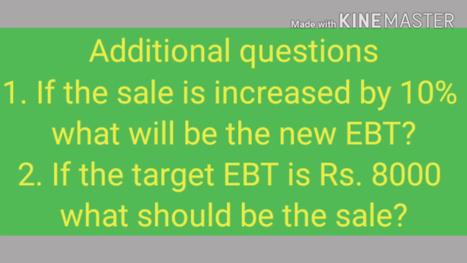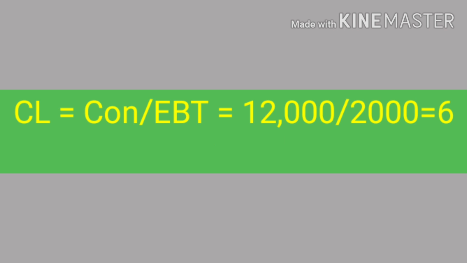Let me add 2 more questions on the same problem. If the sale is increased by 10%, what will be the new EBT? Second one, if the target EBT is rupees 8,000, what should be the sale? As we know, the combined leverage explains the relationship between the sales and EBT. Even though the formula is contribution divided by EBT, the contribution and the sales change in the same proportion. So this ratio explains the change in the sales and EBT.